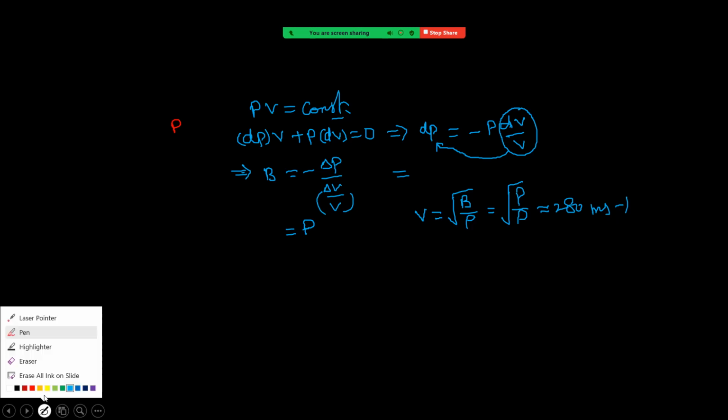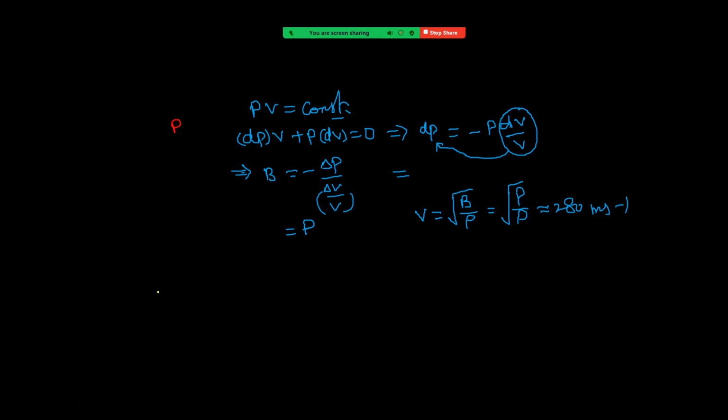Taking P V power gamma equal to constant. Now differentiate that. So P gamma into V power gamma minus 1 into dV plus V power gamma into dP equal to 0.